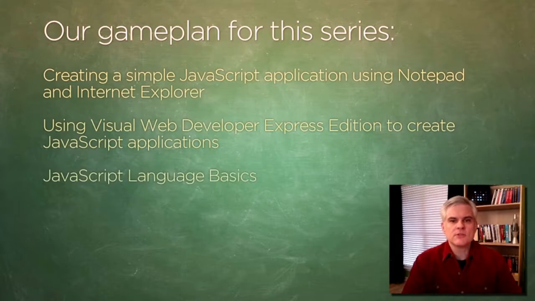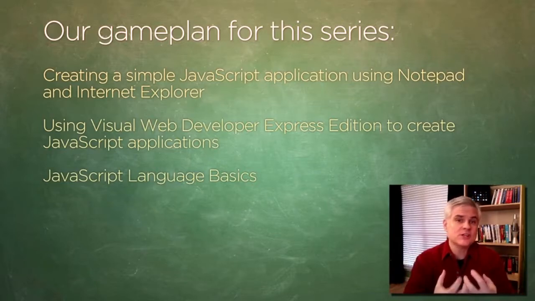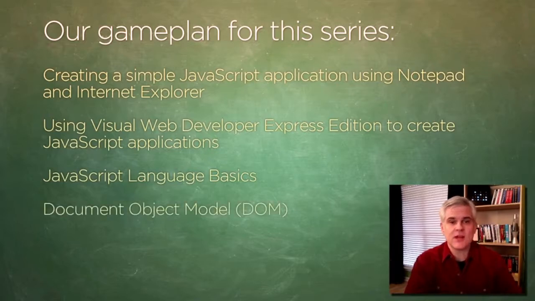Next, I'm going to walk you through the most important language features of JavaScript. These features appear in most programming languages, things like variables and operators and expressions, decision and iteration statements, scope, functions, and so on. JavaScript is a very small programming language, but it's incredibly malleable and flexible. We're not going to get too complex in this series. However, I keep learning things about JavaScript just about every single day about how to combine these simple language elements in new and interesting ways and to do some things that are fairly complex.